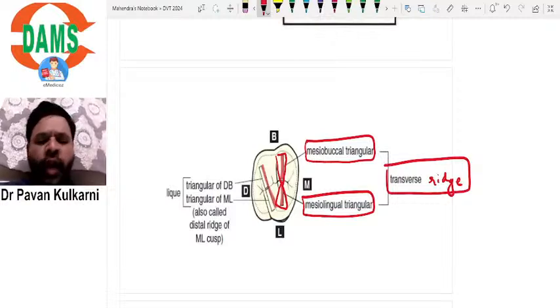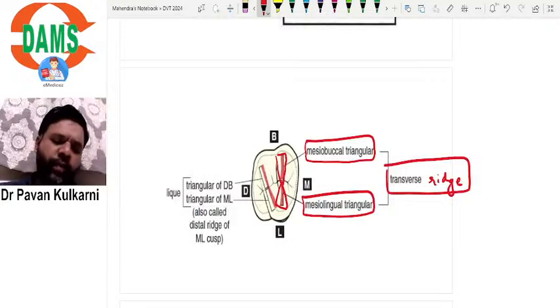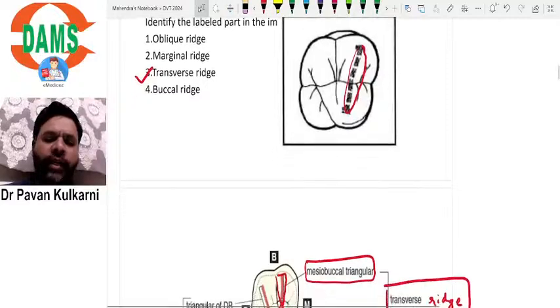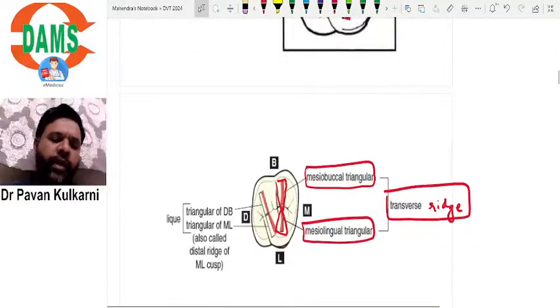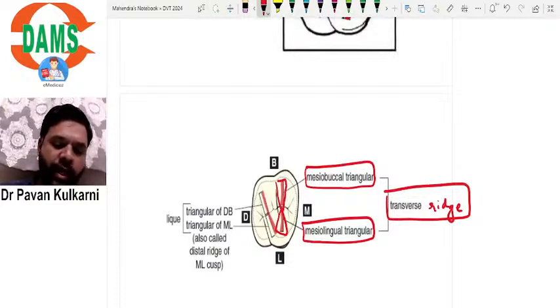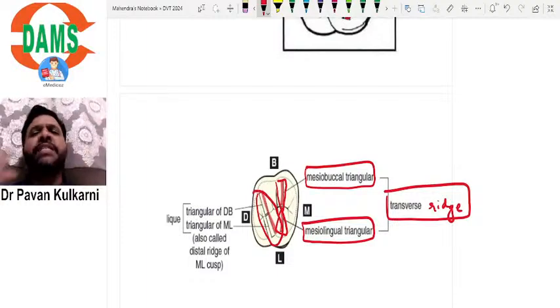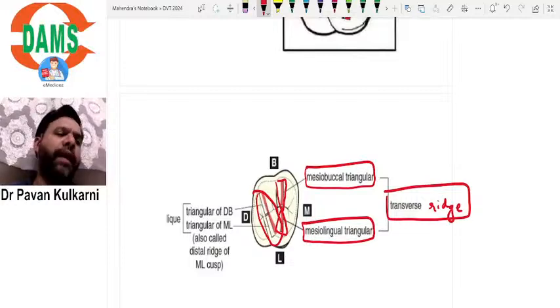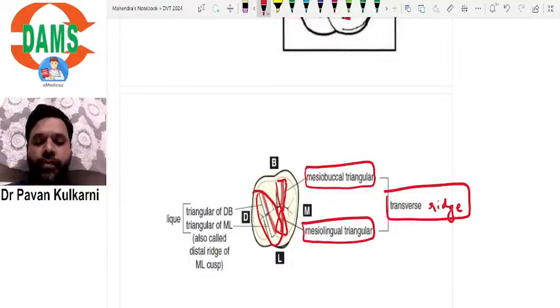It is definitely not the oblique ridge, because first of all, look at the diagram. Why? Because the oblique ridge is from the distobuccal to the mesiolingual cusp. So here, if you can see, this is the oblique ridge. Oblique ridge is a specialized transverse ridge, again because of the triangular ridges only, but between the distobuccal and the mesiolingual cusp.